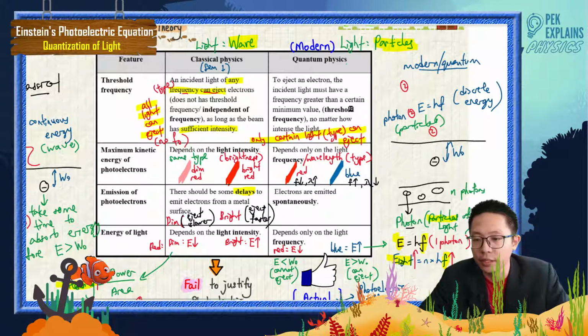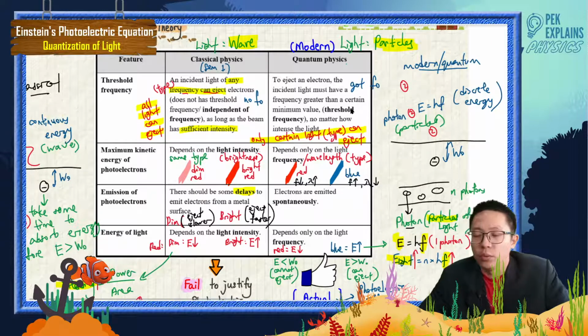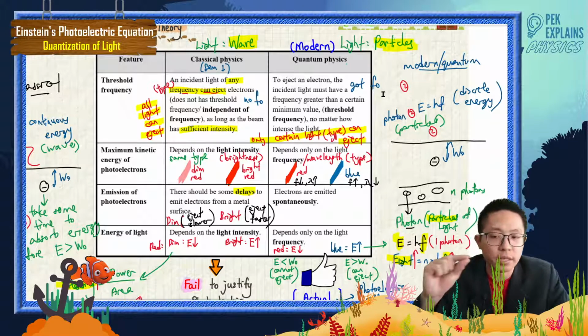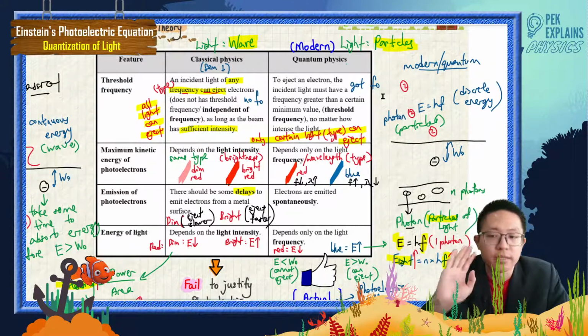Because it got threshold. This one no threshold. This one got a threshold frequency. When you have no threshold, means all light can eject. When you got threshold frequency, means certain frequency cannot eject, certain frequency can eject. Certain type of light cannot eject, certain type of light can eject.